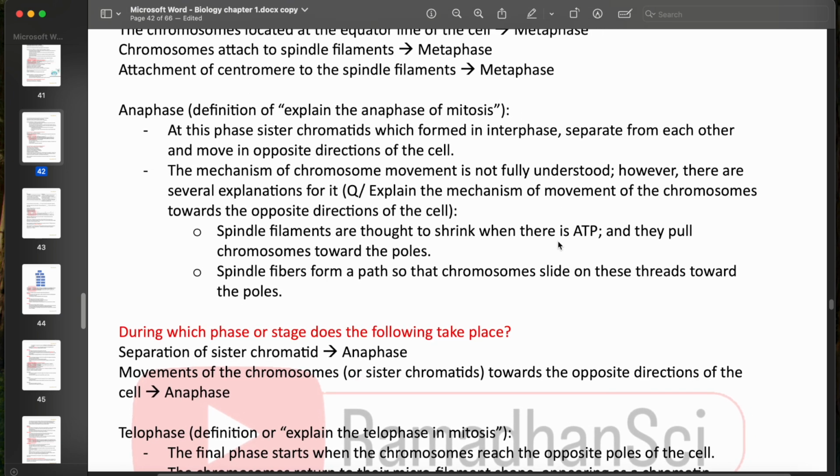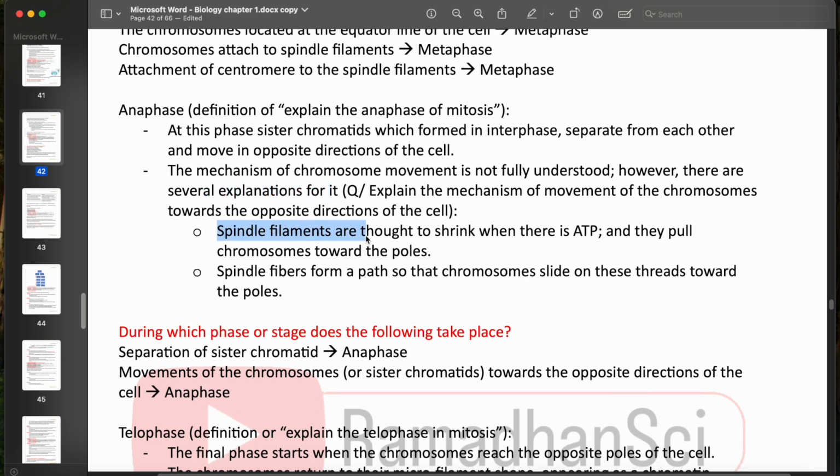The mechanism of chromosome movement is not fully understood. However, there are several explanations for it. This is a very important question. They will tell you, explain the mechanism of movement of the chromosomes towards the opposite direction of the cell. The answer is, you say that it is not fully understood. However, there are some explanations.